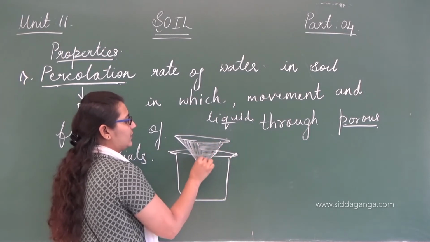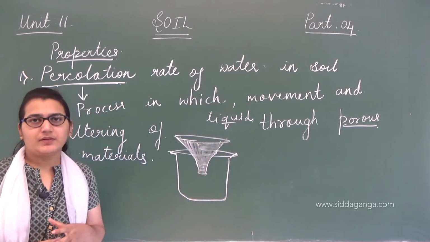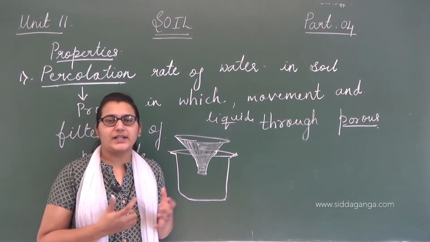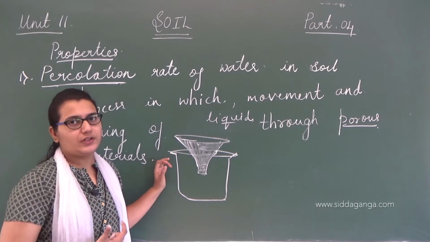Filter paper is nothing but a paper which has pores in it, so that it can allow movement of liquid through it.